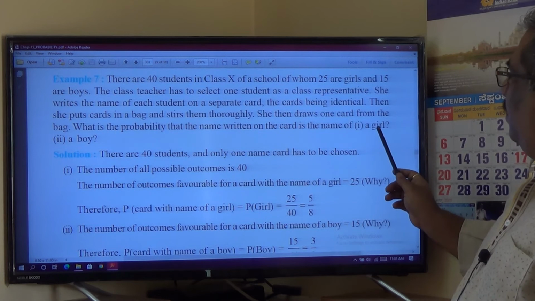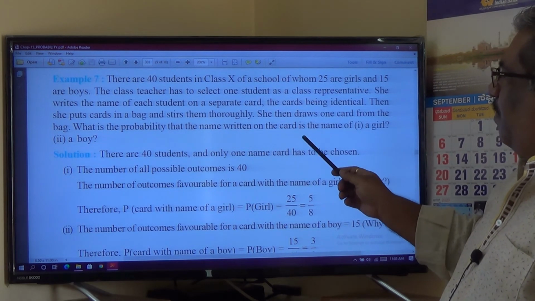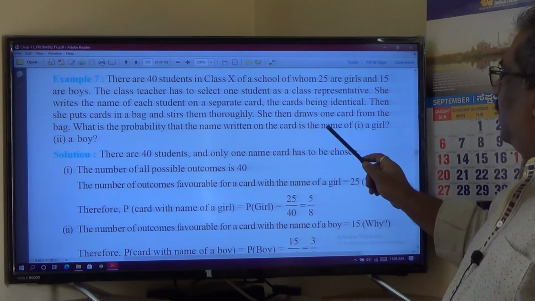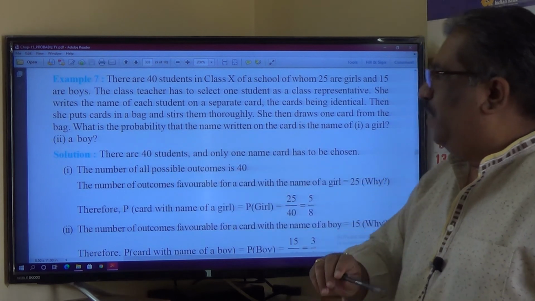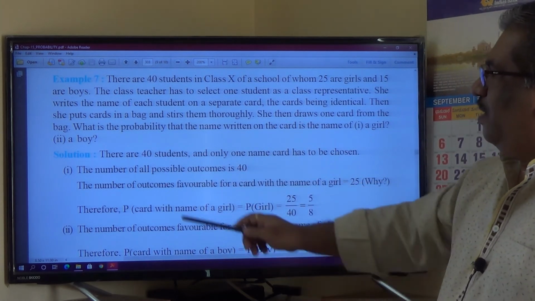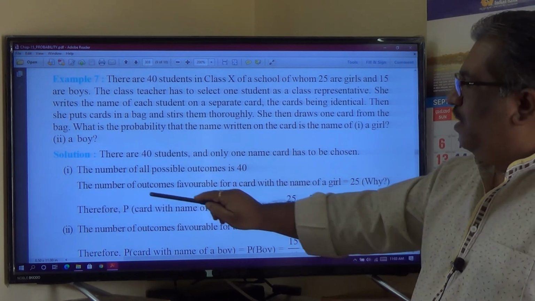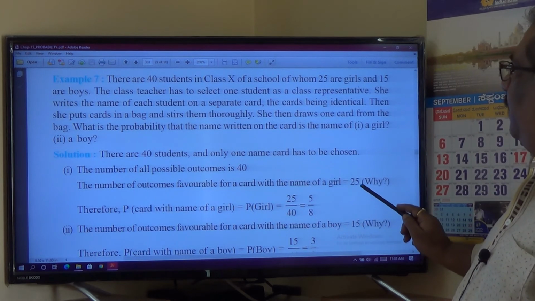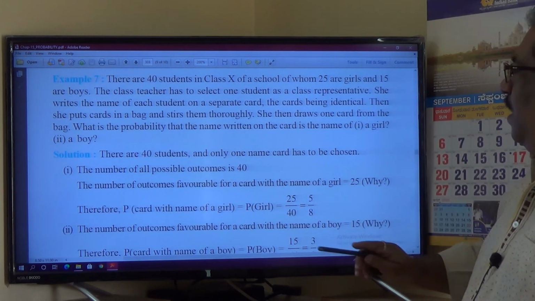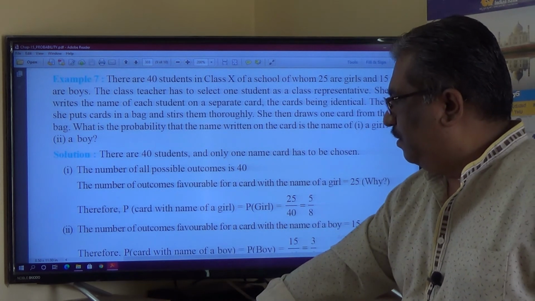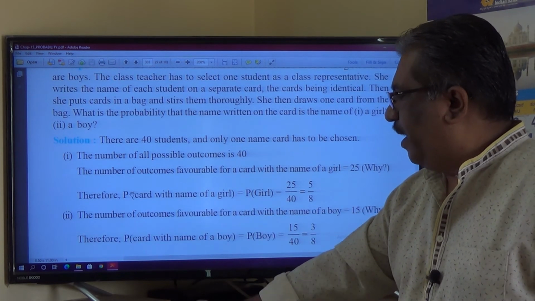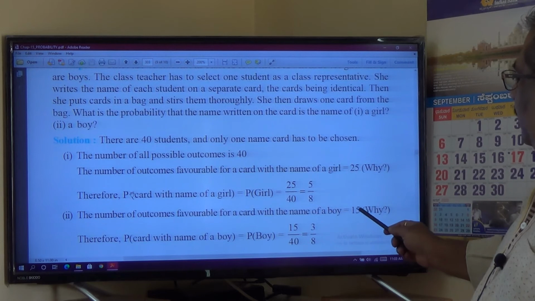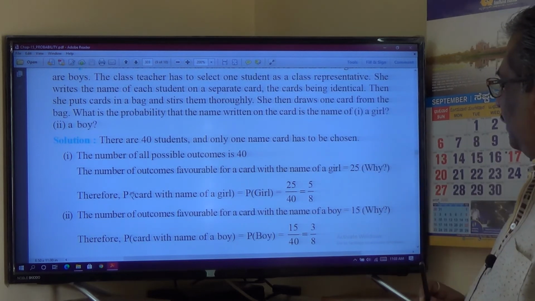So, what is the probability that the name written on the card is the name of a girl or the name of a boy? We know there are totally 40 students. The number of all possible outcomes is 40. Outcomes favorable for a card with the name of a girl is equal to 25, because there are 25 girls. And the number of outcomes favorable for a card with the name of a boy is 15, because there are 15 boys.